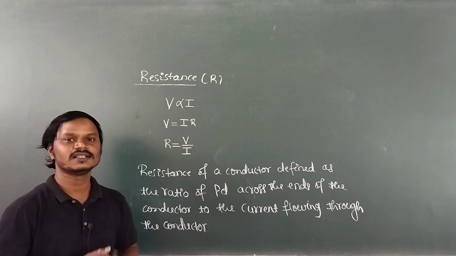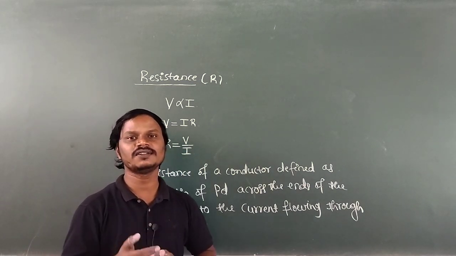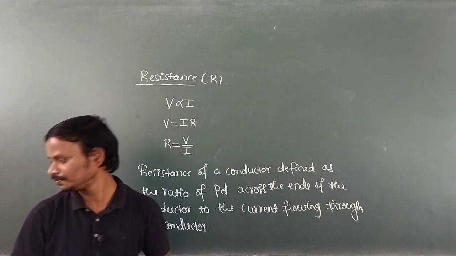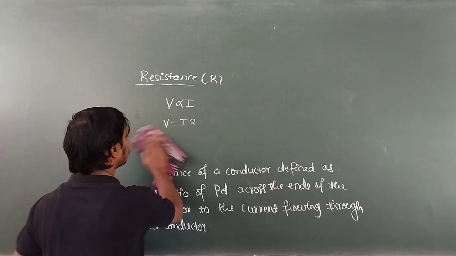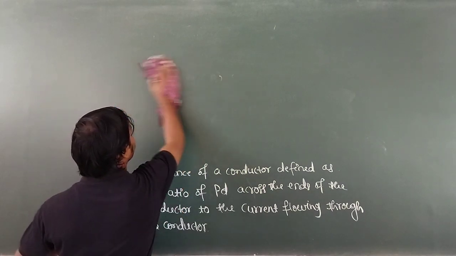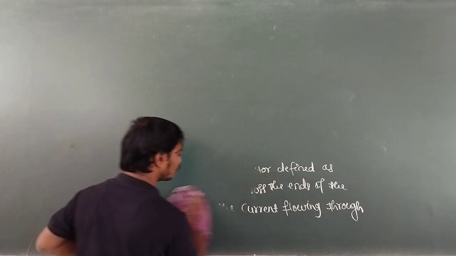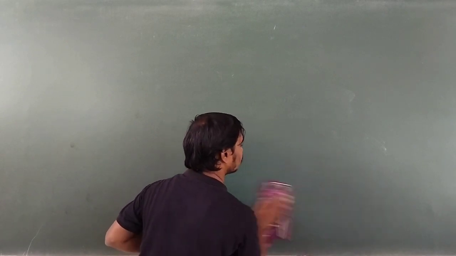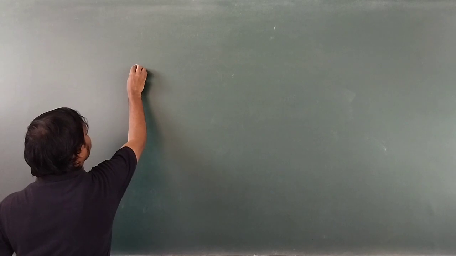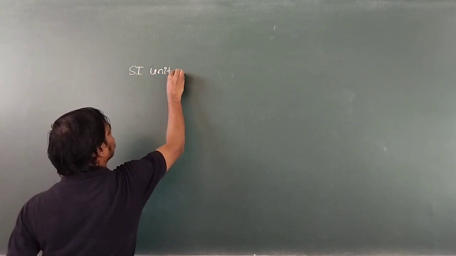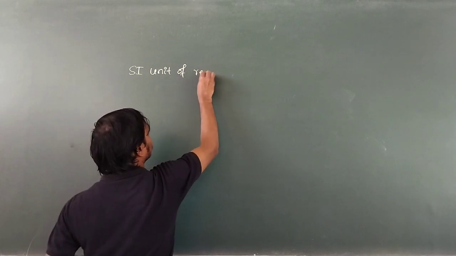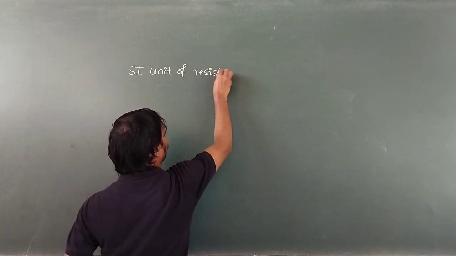Now what is the SI unit of resistance? The SI unit of resistance is ohm, which means resistance can be measured in ohm.